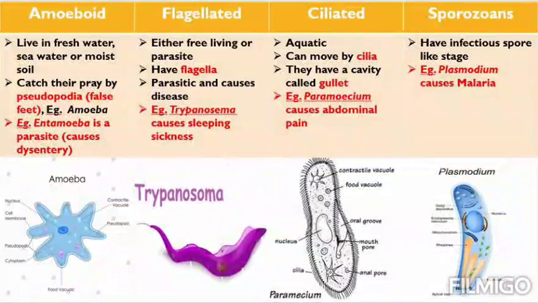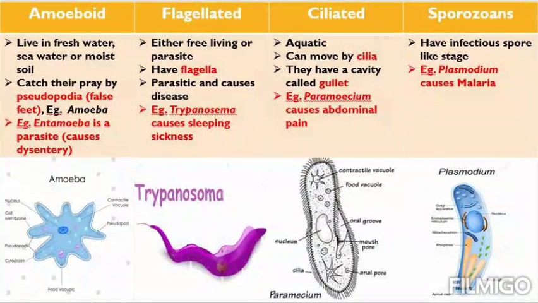So they will surround the prey with the pseudopodia, and they will join the pseudopodia. The prey will come inside the body and they will feed on it. So this pseudopodia helps in catching the prey. Pseudopodia means branch-like structures arising from their body. So an example is amoeba. Amoeba has pseudopodia or false feet, and this helps the amoeba to catch the prey.